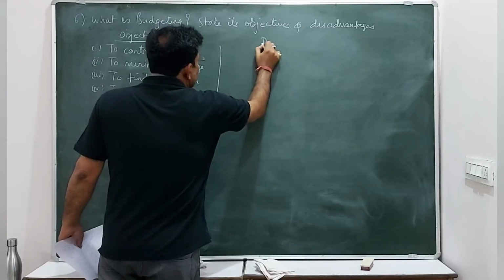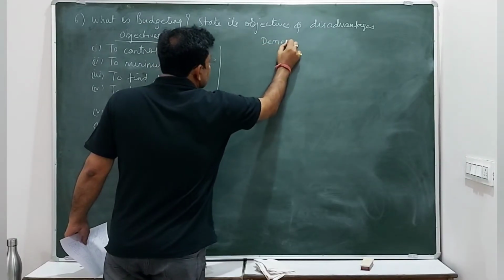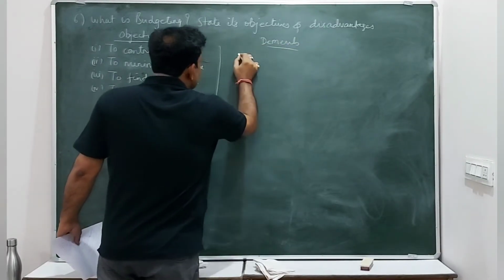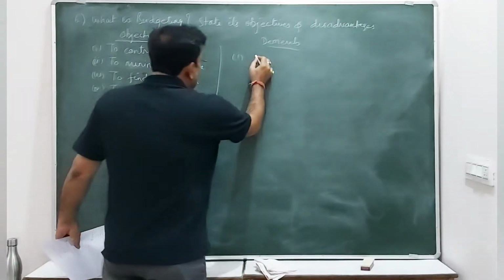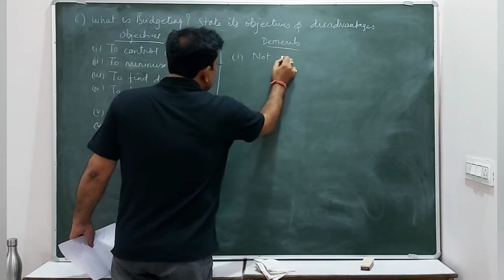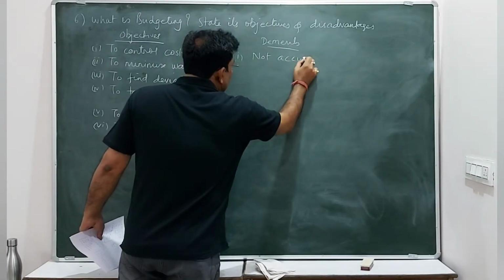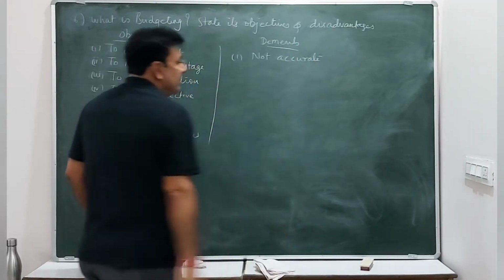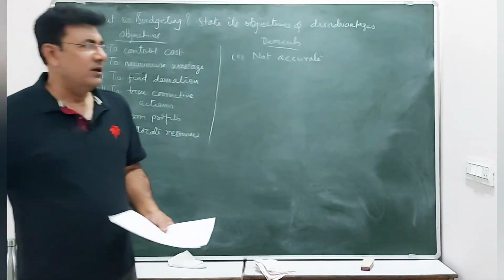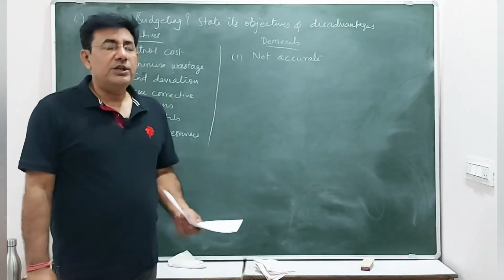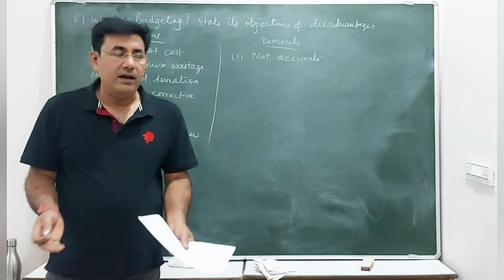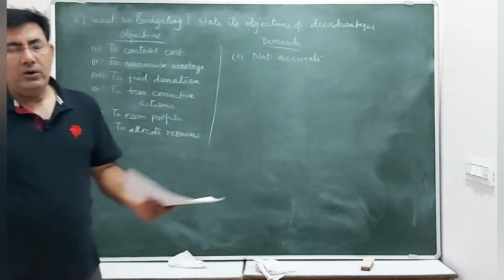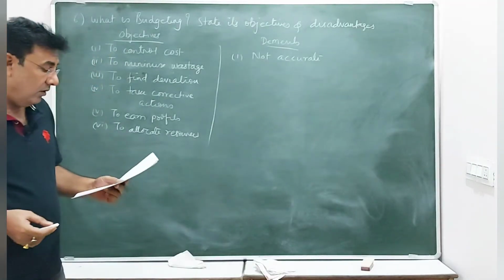And a few demerits of this budgeting, which you can include in your answer. It is not accurate. So basically all these budgets are prepared on the basis of the past year's performance. So we are just making a projection about the future, what to do and what not to do in the future. So this can never be accurate. There are always deviations.